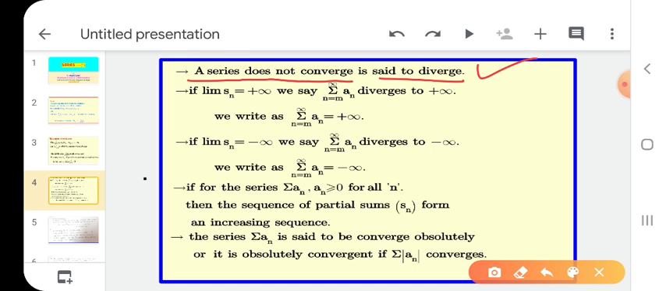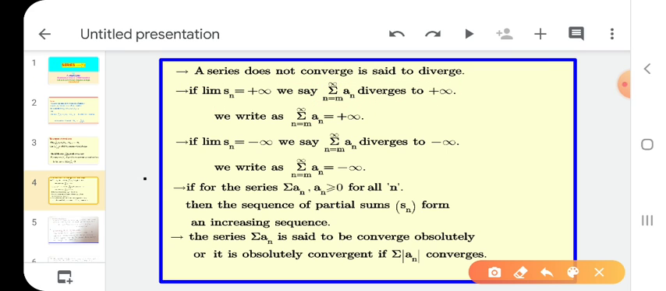If a series is not convergent, what do we say? It is a divergent series. If the limit of Sn equals plus infinity, where Sn means the partial sum of the sequence, we first find the partial sum of the sequence, that means we find the limit of Sn. What do we get here? Plus infinity. So we say the summation of an also diverges to infinity.